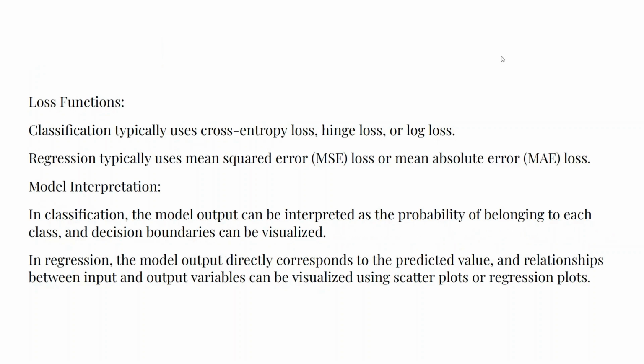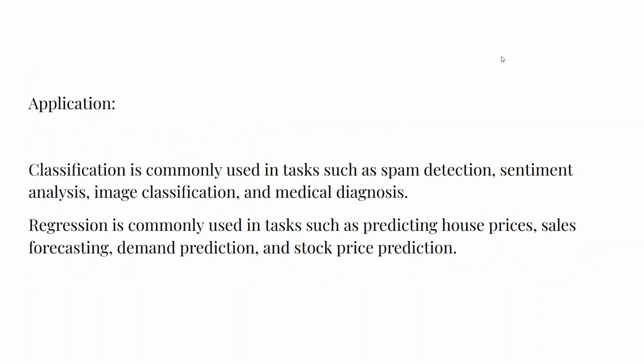In classification, the model output can be interpreted as the probability of belonging to each class, and decision boundaries can be visualized. In regression, the model output directly corresponds to the predicted value, and relationships between input and output variables can be visualized using scatter plots or regression plots.